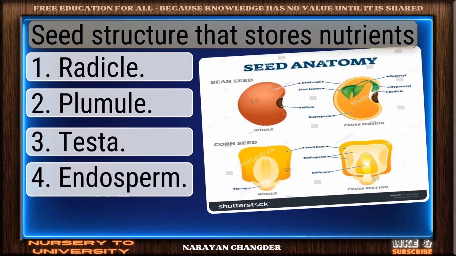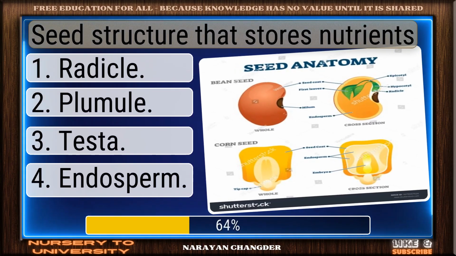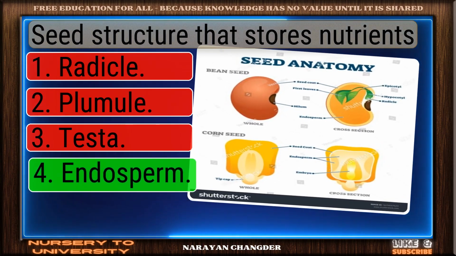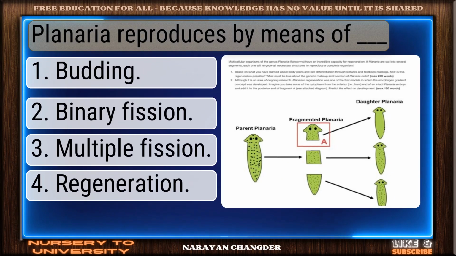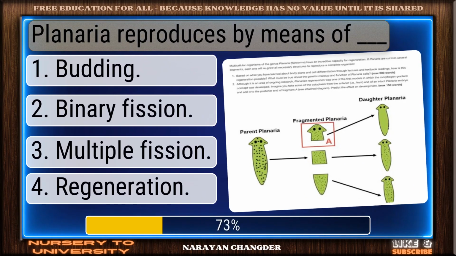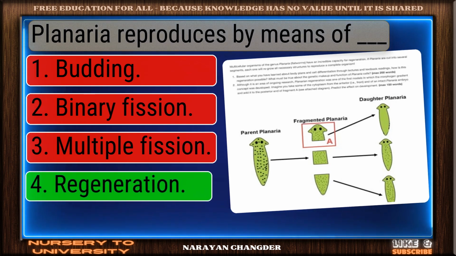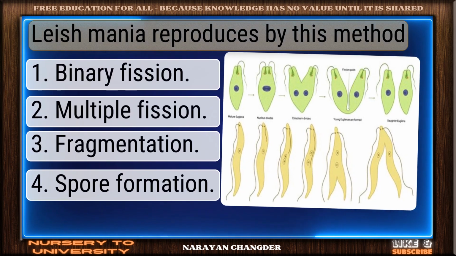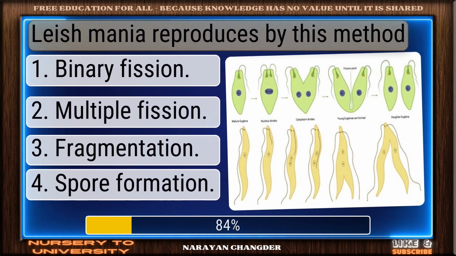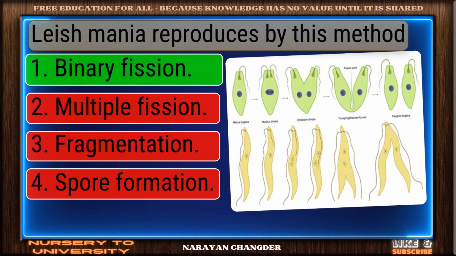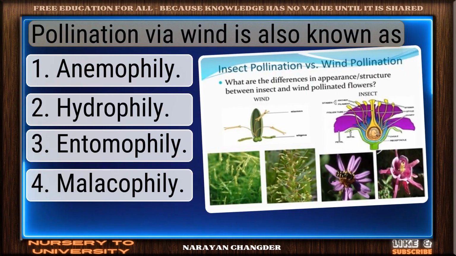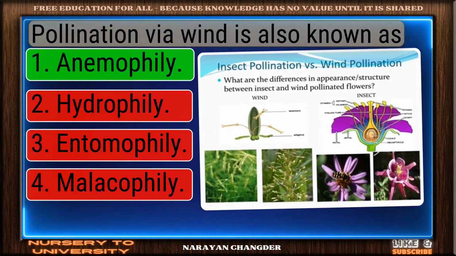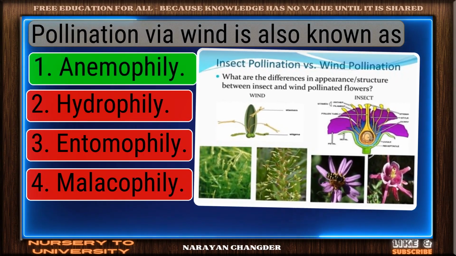Seed structure that stores nutrients. You chose endosperm, and it is correct. Planaria reproduces by means of dash. Great job. Regeneration is the accurate answer. Leishmania reproduces by this method. Valid point. Binary fission is true. Pollination via wind is also known as. Good job. Anemophily works well here.